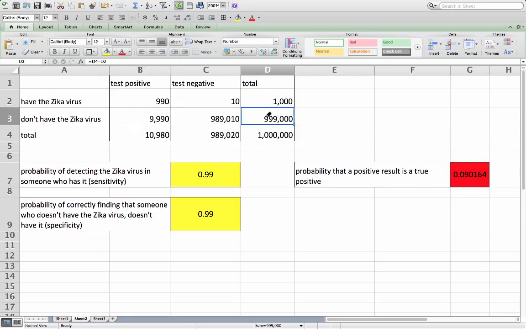It's still the case that the number of people who don't have the virus is so vast compared to the number who do, even this tiny fraction of that large number still overwhelms, still far outweighs those who have the virus and test positive. What's the practical conclusion? When your friend comes to you frantically saying, "I just tested positive for this disease, what should I do?" your answer should be, get tested again.